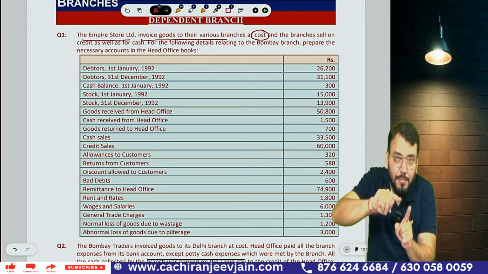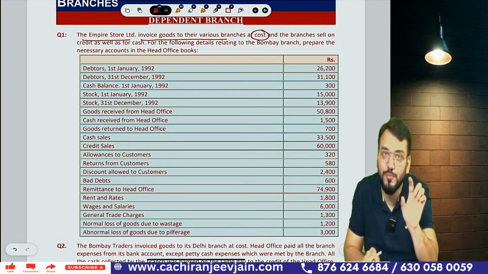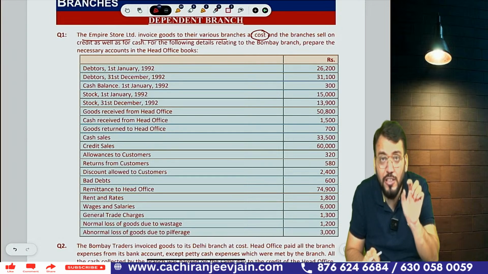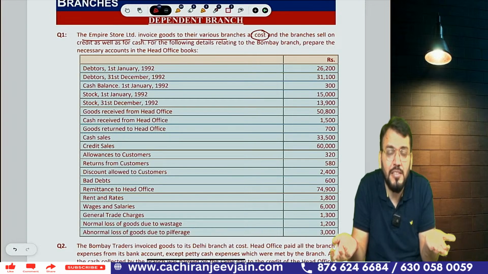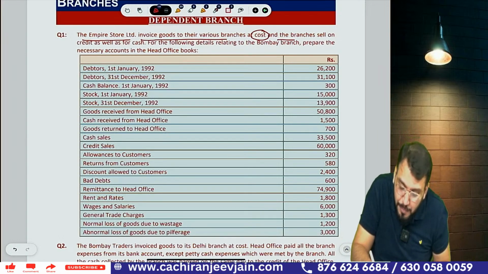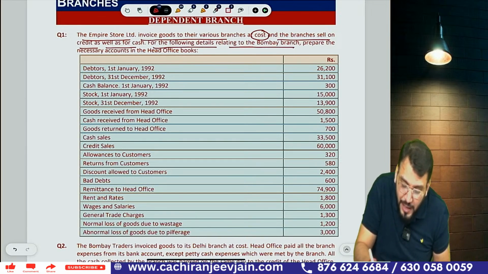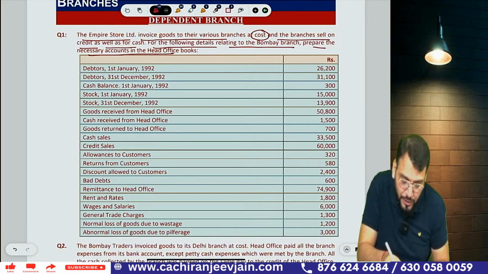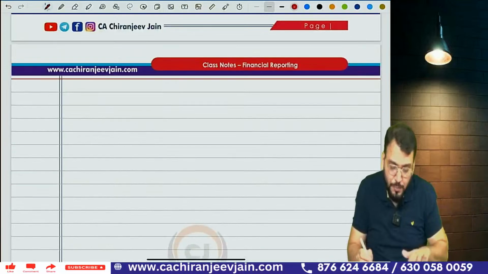Whenever goods are sent by head office to branch at cost, the branch stock account will be maintained at cost price. Whenever the branch stock account is maintained at cost price, there is no need to eliminate loading, so the branch adjustment account is not required. The branch sells on credit as well as for cash. For the following details relating to Bombay branch, prepare the necessary accounts in the head office. You can see all the information given. Which accounts do we need to prepare?